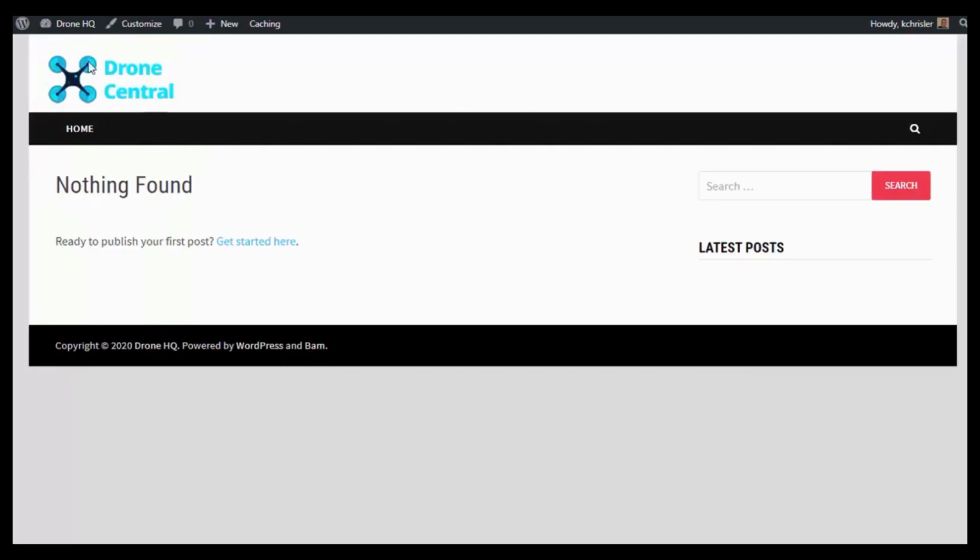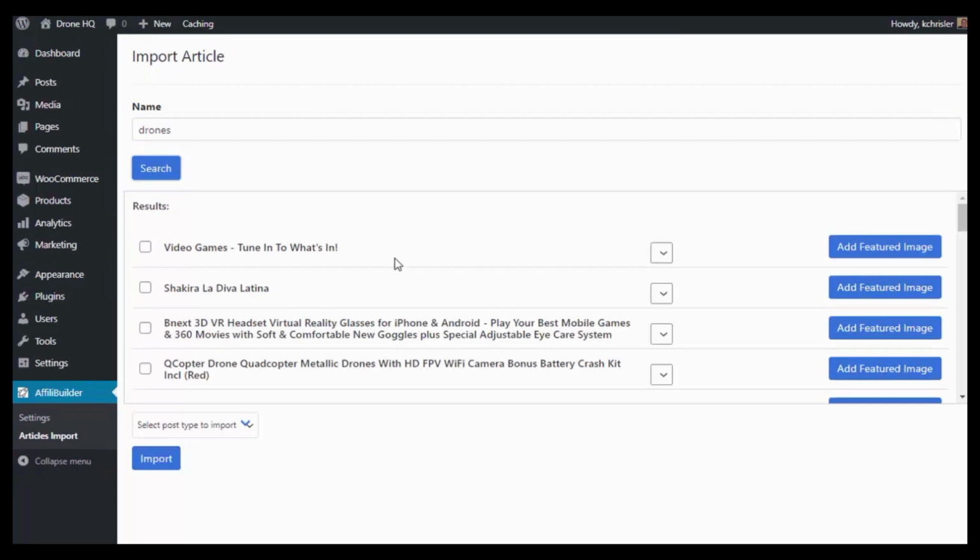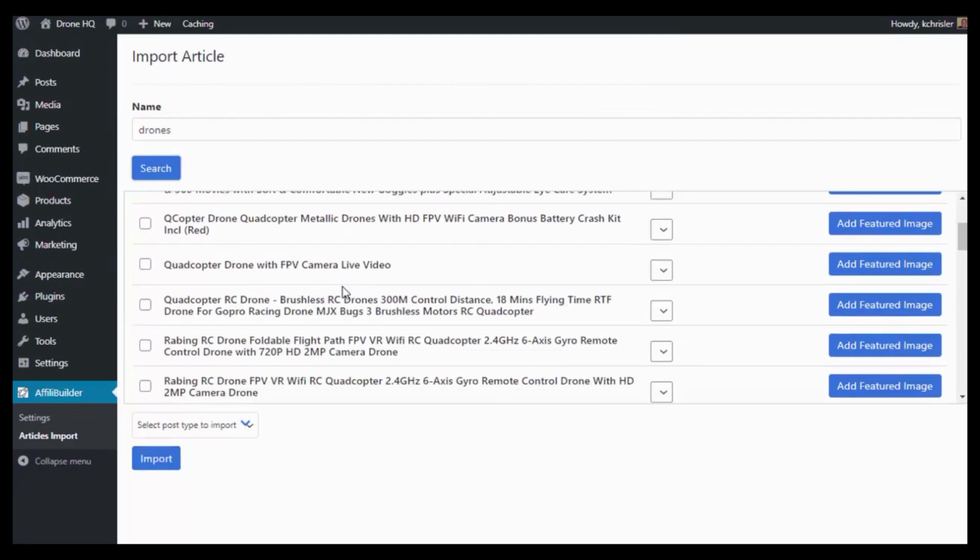So if we jump over to the site I'm on here, you can see this is just a demo site I set up. I'm going to hit refresh. And you can see there's absolutely nothing on this site. It's a brand new site. So to create the site, all I need to do is go in and search for some content. So I'm just going to type in drones as if I was building a site on drones. And the software is going to bring back a whole bunch of articles we can use on our site.